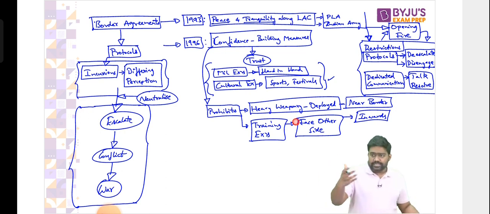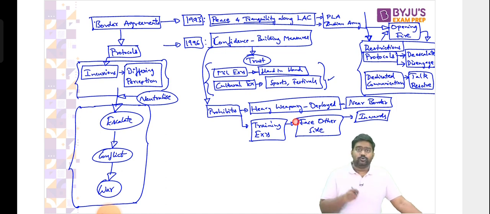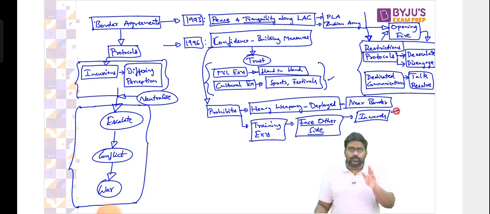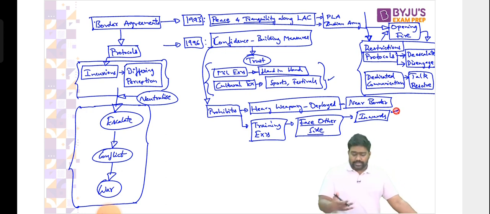If China, let's say, plans an exercise right next to the border facing India, we might conclude that China is preparing for war, it might attack. This could lead to miscalculations. It could lead to wrong decisions and accidents. To avoid this confusion, both the sides have been mandated to face inwards while conducting exercises. Meaning Indian troops should be facing towards India. They should be a little far away from the border, right? They can't do the exercises right next to the border. Same with China. The PLA and its Air Force, they can't operate or carry out exercises right next to the border.